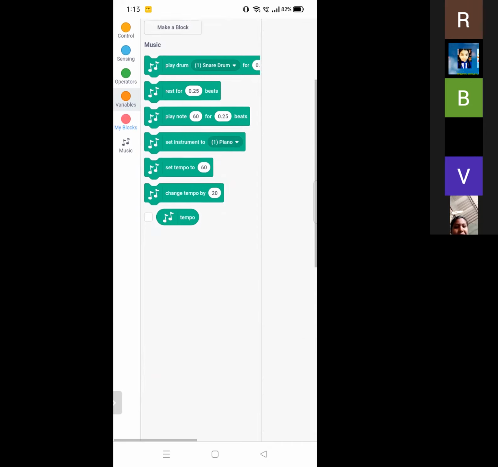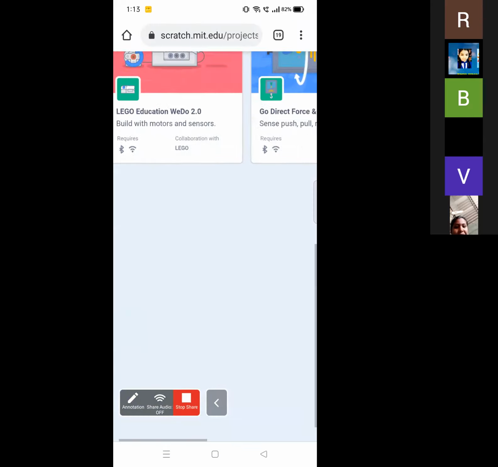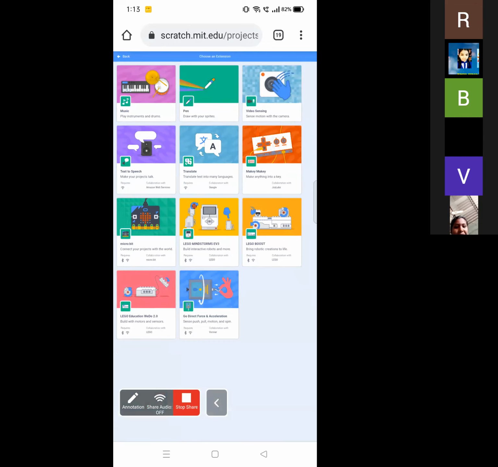So these green blocks are present in the extensions. So here we can find the option. This is called the extensions. When we click on it, we can find all these options: music, pen, video sensing, text to speech, translate, Makey Makey, micro:bit, Lego Mindstorms EV3, Lego Boost, Lego Education, Video 2.4, Go Direct Force and Acceleration.